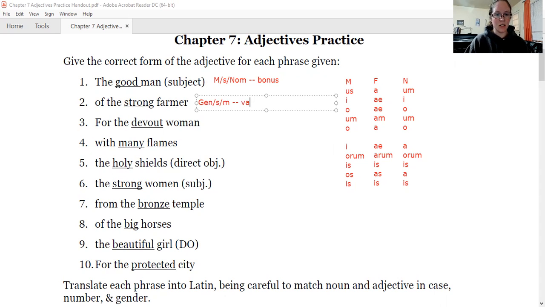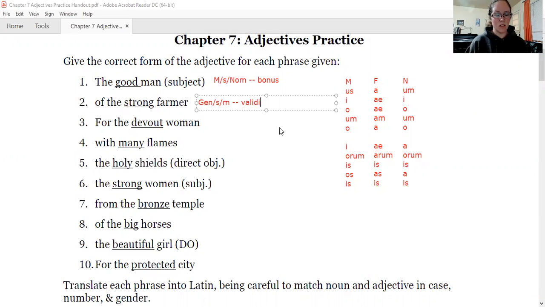The word for strong is validus, but we need to put the genitive singular ending. Okay, so we're still in our masculine column here. Nominative, genitive, dative, accusative, ablative. So genitive is your second row of the singular. So that us needs to change to the letter I,